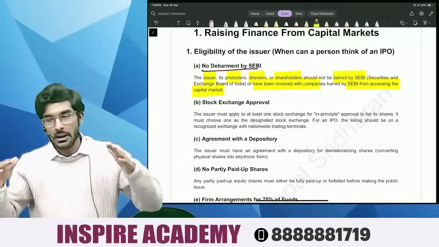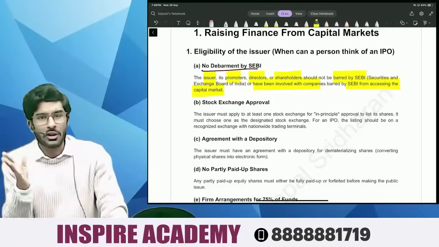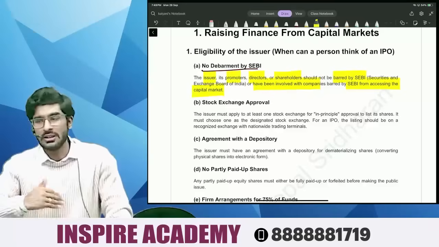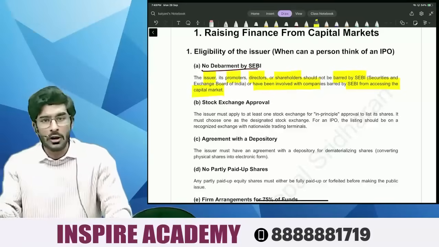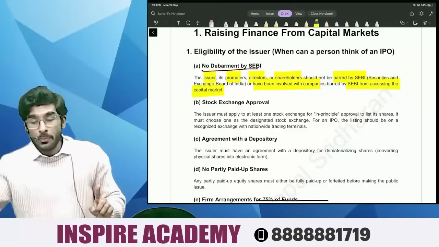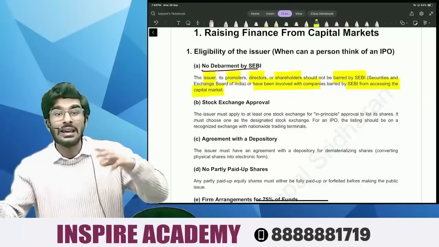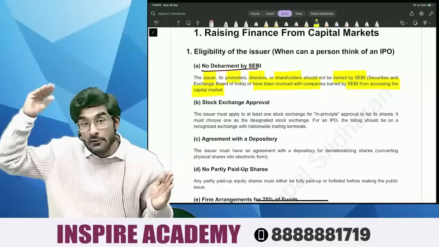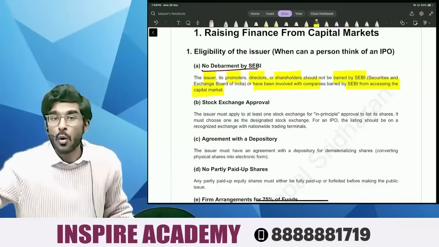Let's take an example. Kingfisher Airlines cannot go for an IPO. We all know Kingfisher Airlines did some fraud. Vijay Mallya did some fraud. Obviously, they cannot go for an IPO. Number 2, if Reliance engages in any type of transaction with Kingfisher Airlines, even Reliance cannot go for an IPO.